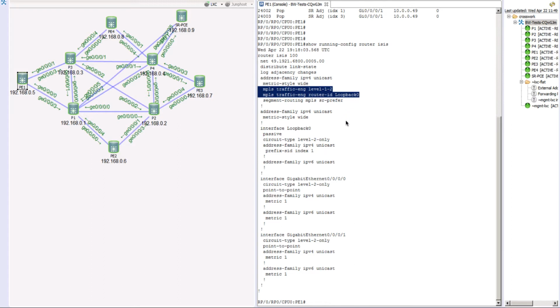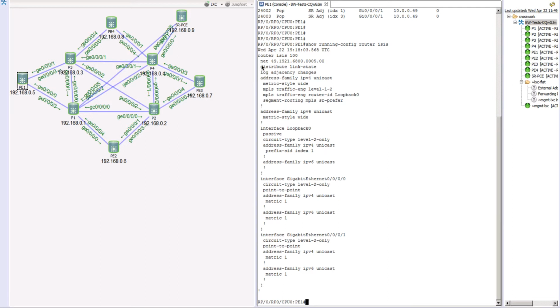That means whatever the loopback ID is, in this case the loopback IP address of this router is 192.168.0.5. I want to pick this loopback IP address as the router ID when we are looking into the TE database. So if I have to identify this PE1 in my traffic engineering database, I can do that with the help of loopback 0, because we are using loopback 0 as the router ID. These are the only commands.